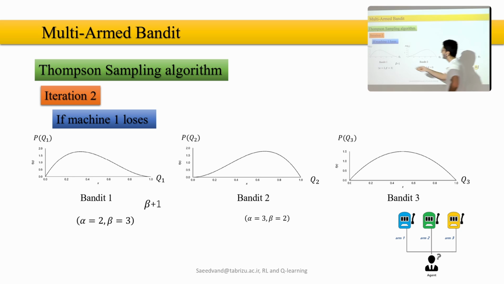Now let's say this machine loses. What we do this time, instead of alpha, is increase the beta. If we increase the beta, the curve tends to the left by the beta distribution equation that we defined. And now you can see this tends to the left, this tends to the right, and this is like the initial state that we had for the machines.